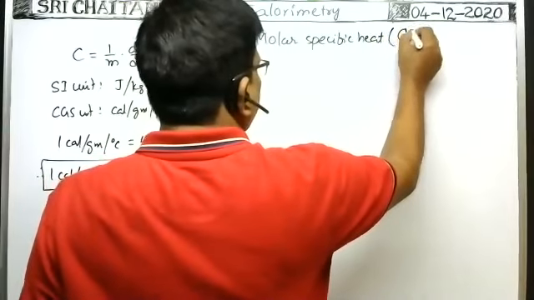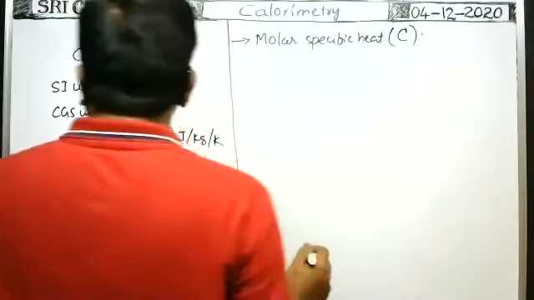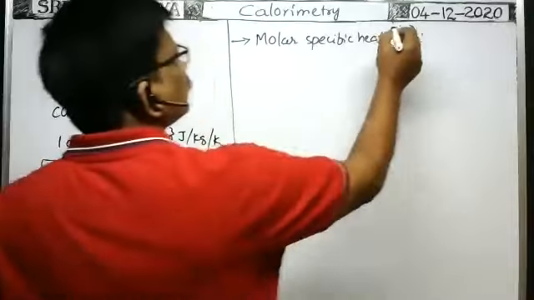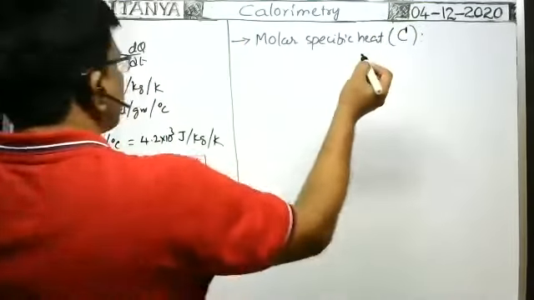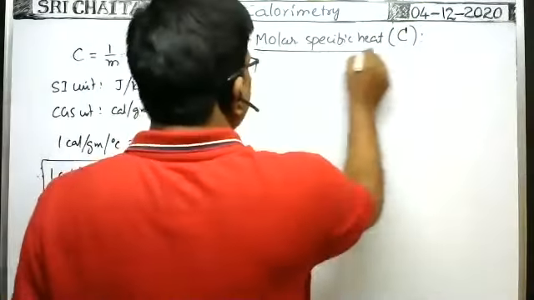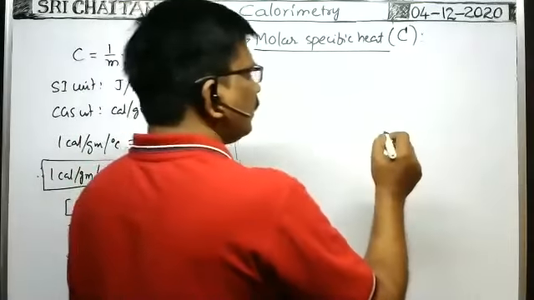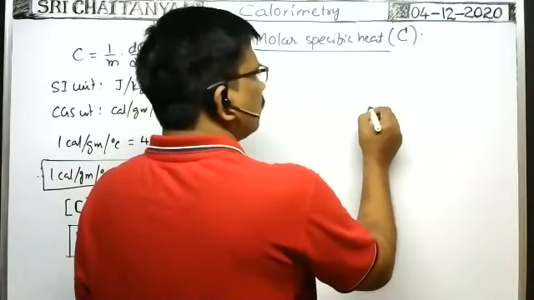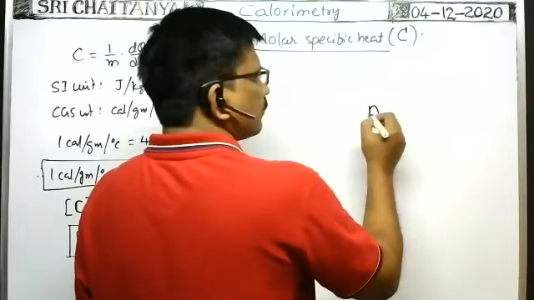It is represented with capital C, not small c, it is capital C. Suppose we have taken n moles of the gas.